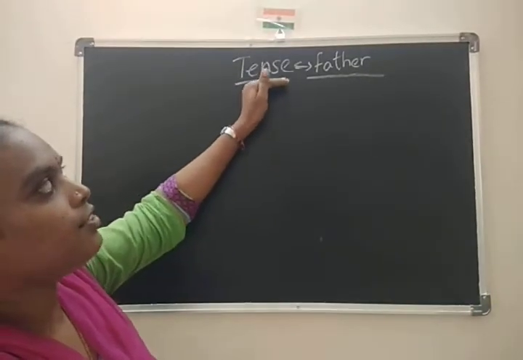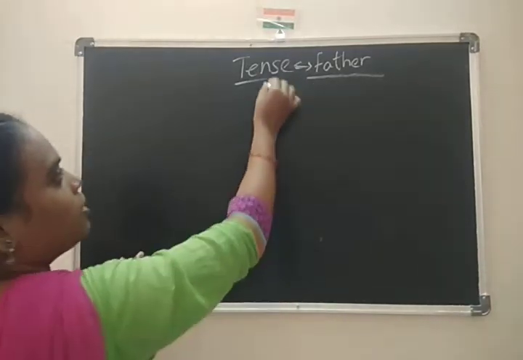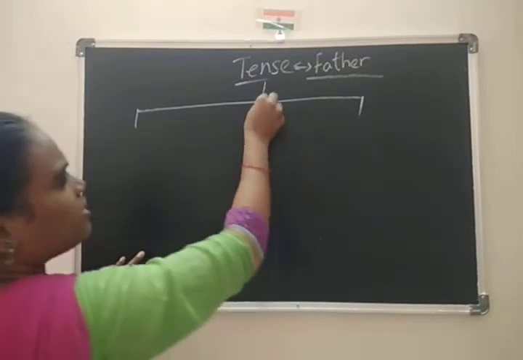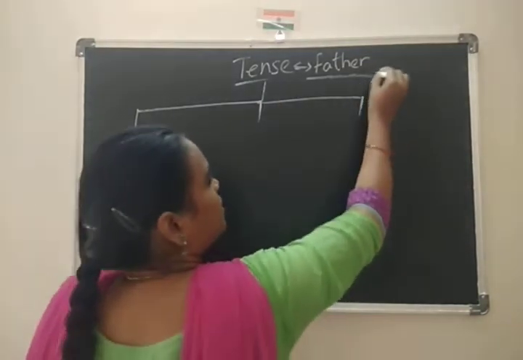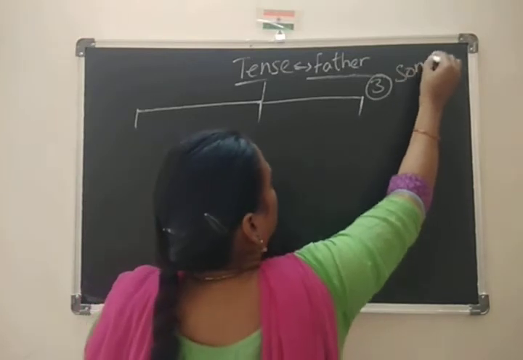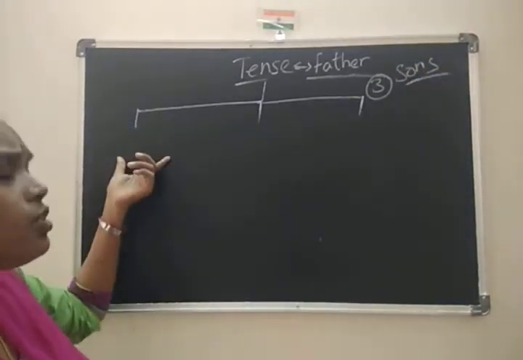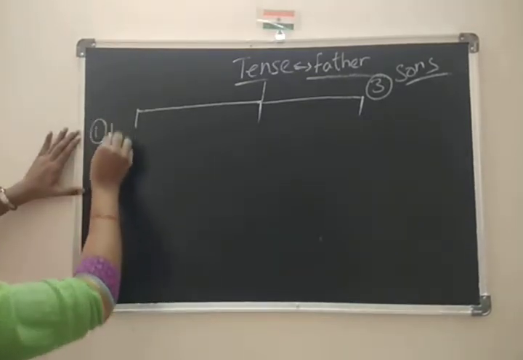So tense, the head of the family, is the father of that family. He has 3 sons. Who are those?